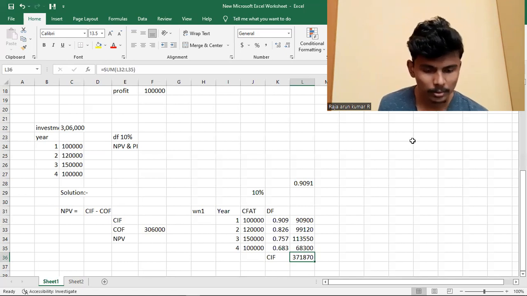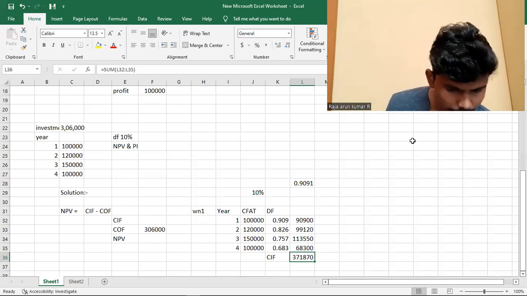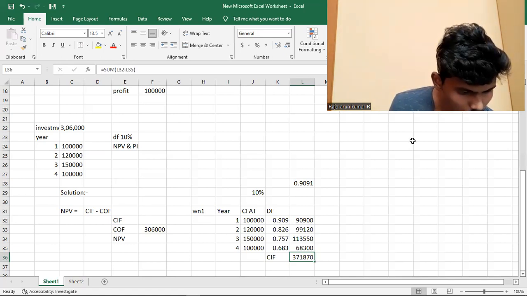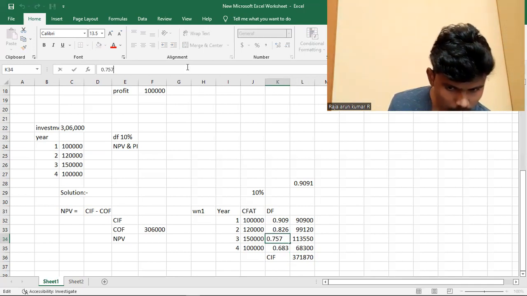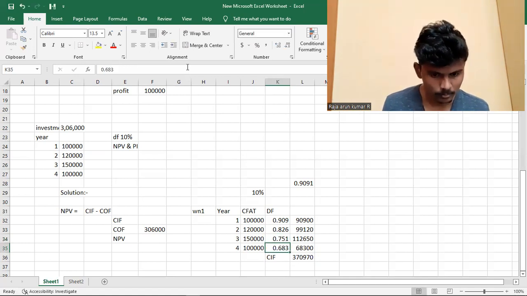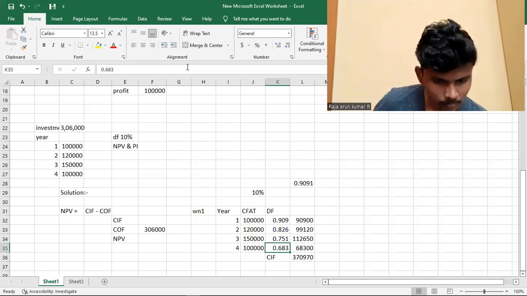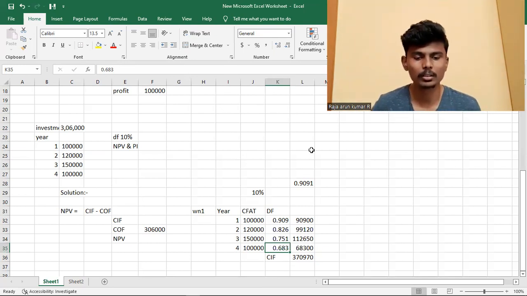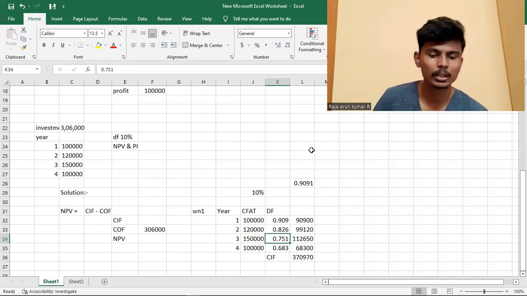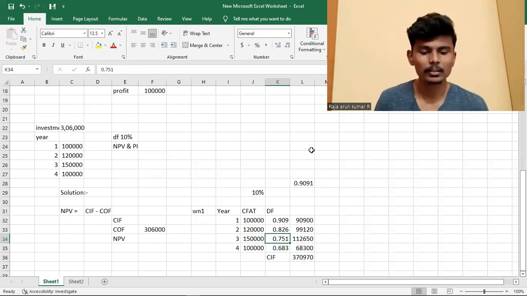The total value is 3,70,970, which is the cash inflow.